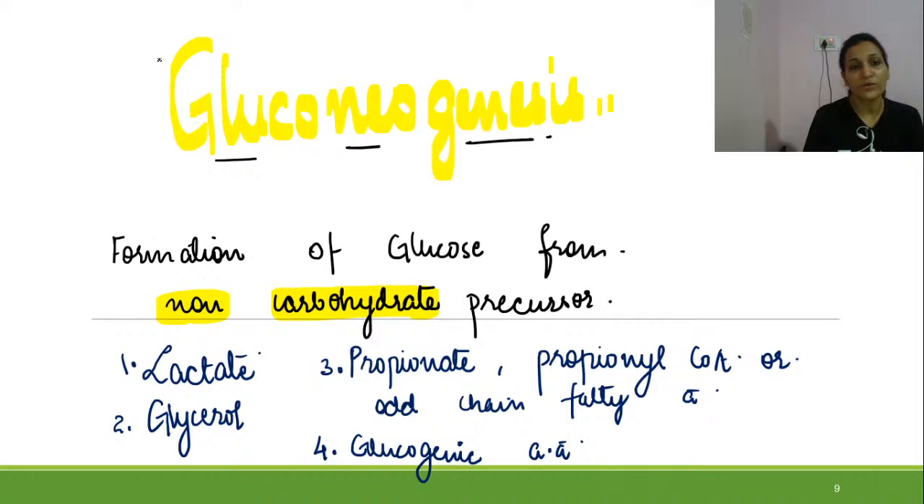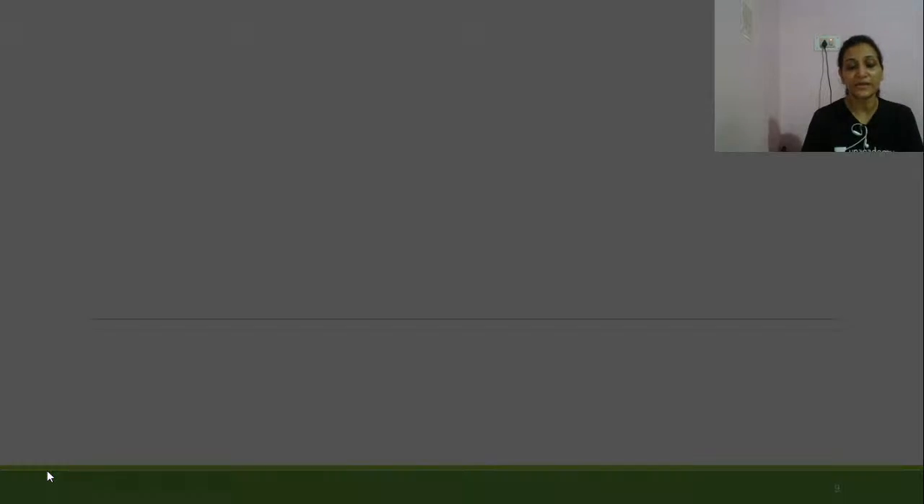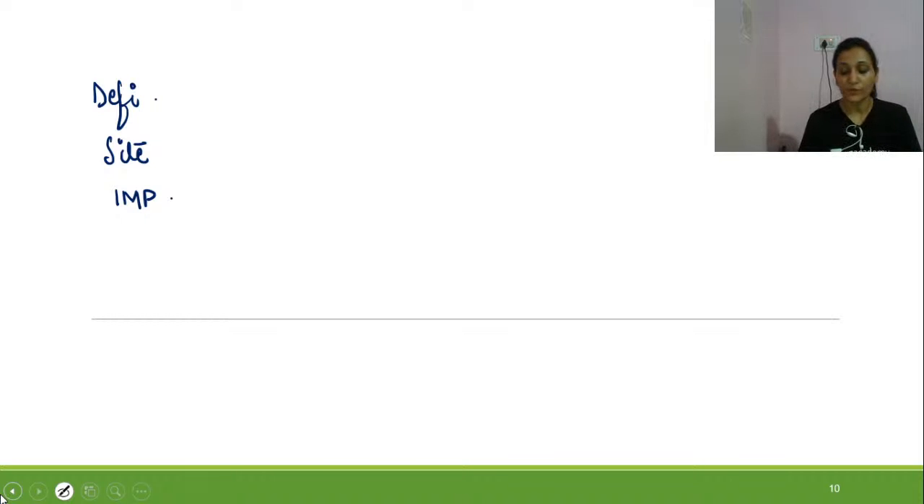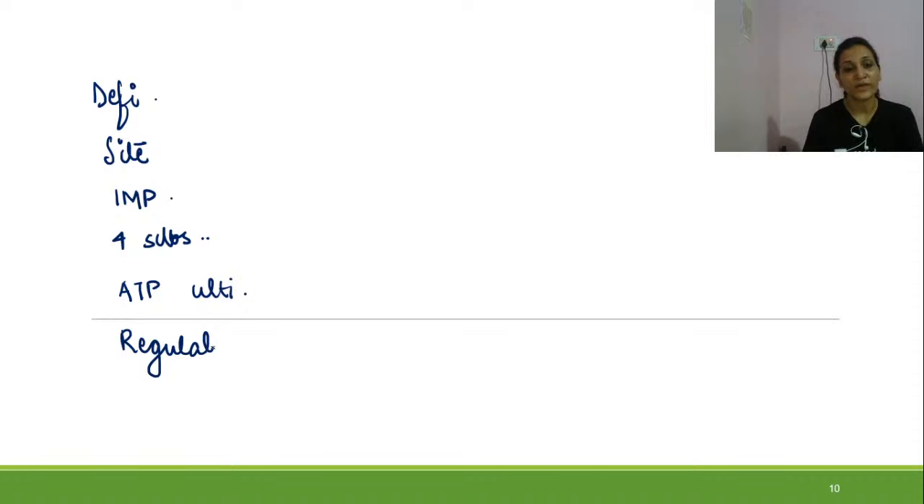Right? So we are going to talk about gluconeogenesis under the following headings in today's class: the definition, then the site of gluconeogenesis, then some important points regarding gluconeogenesis, and the four substrates which we have just seen and how they are used for gluconeogenesis. We will talk about the four substrates in detail, then the amount of ATP utilized to form one glucose molecule, and lastly regulation.